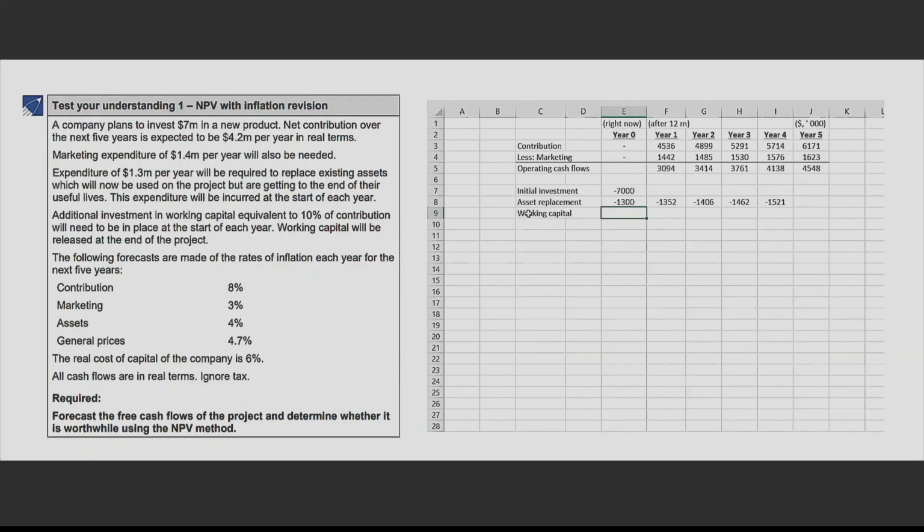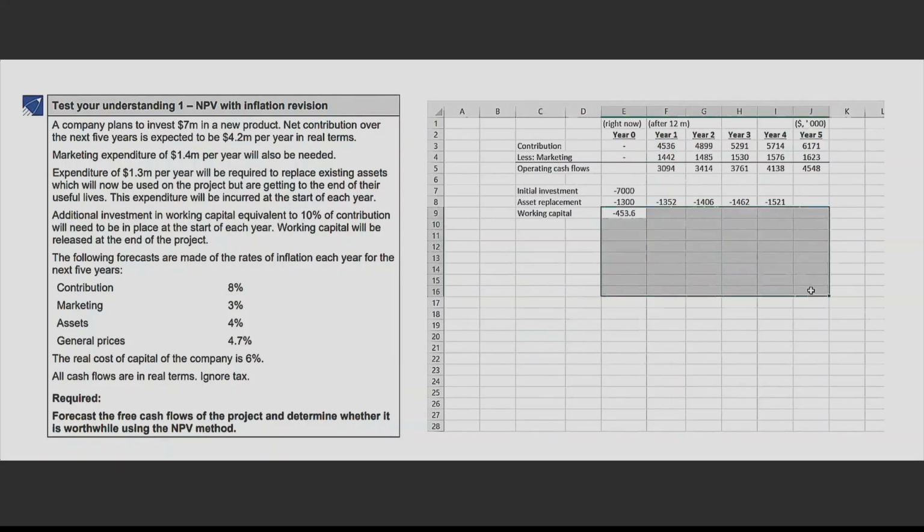How much is that? 10% of contribution. So because it is an investment, I'm writing in minus, but I'll take this contribution which I am expecting, and multiply it by 10%. This is what working capital you need, right?